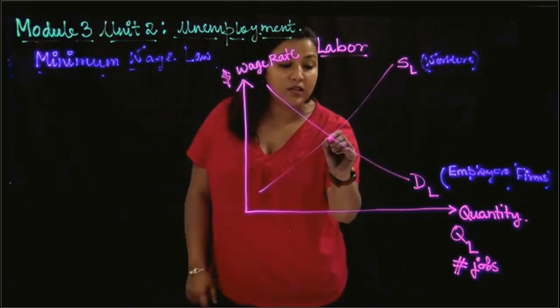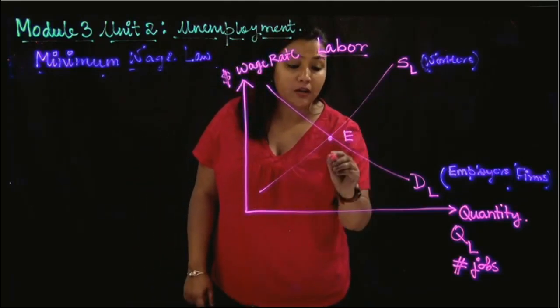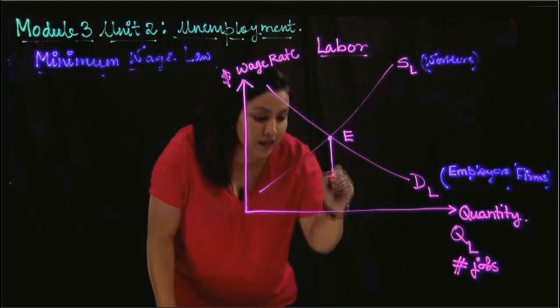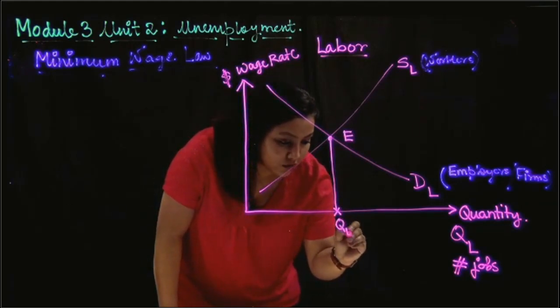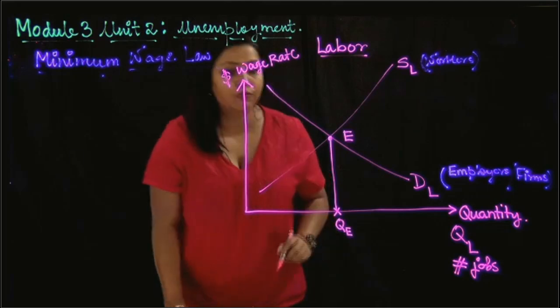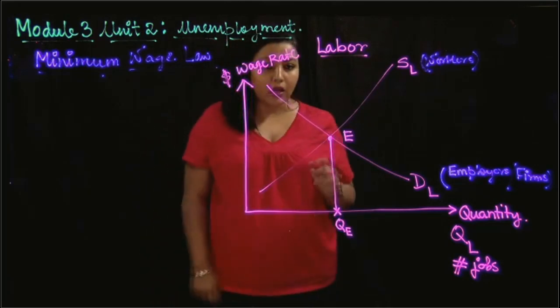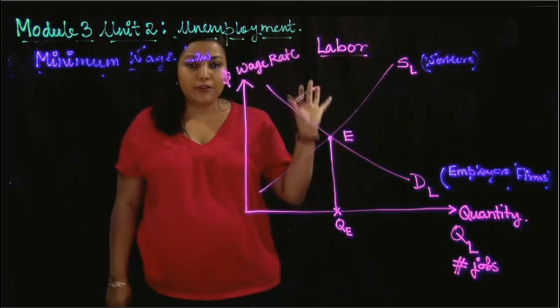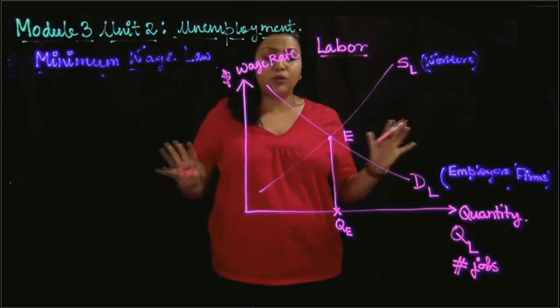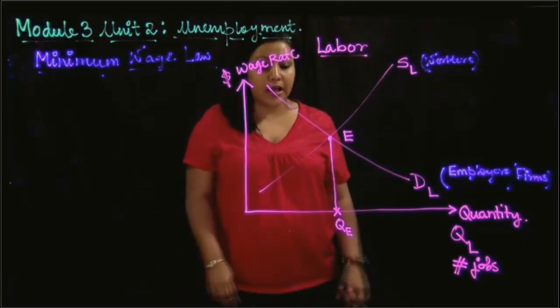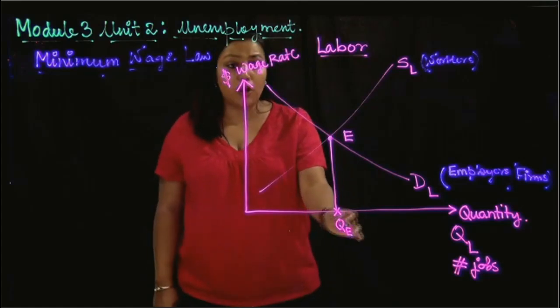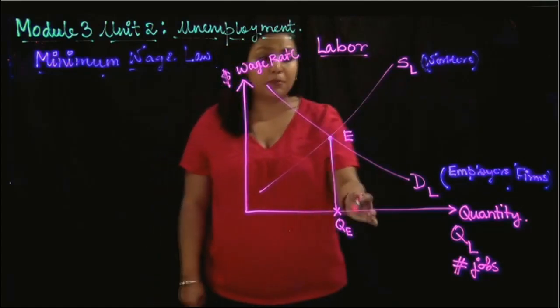Okay, so this is the equilibrium in the labor market. This is my equilibrium quantity. That means these are the number of jobs that are in the market given that there is no legislation, right? So in the free market, the demand and the supply of labor interact, and these are the number of jobs needed and the number of people hired.